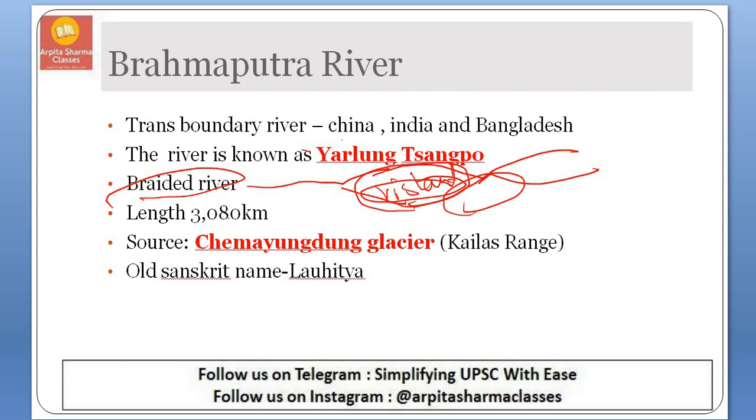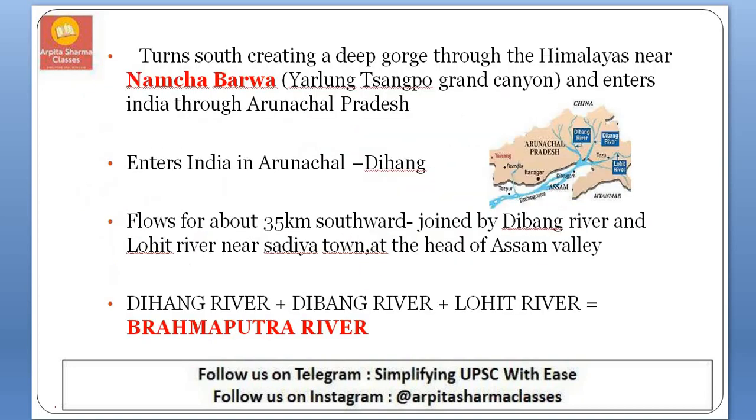The total length of this river is 3080 kilometers and the source of this river is Chemayungdung Glacier in the Kailash range near Manasarovar. The old Sanskrit name for this river is Lauhitya.